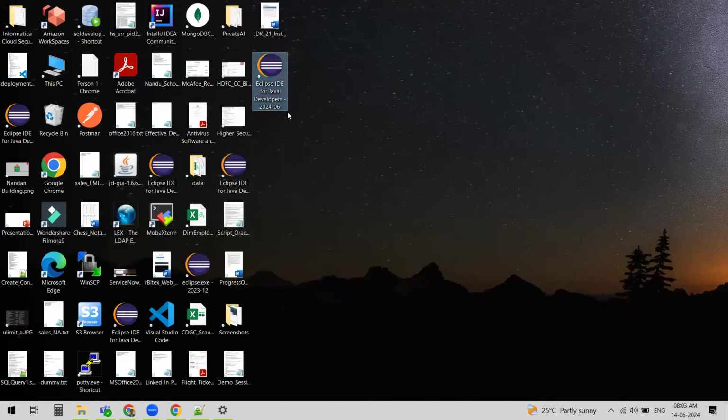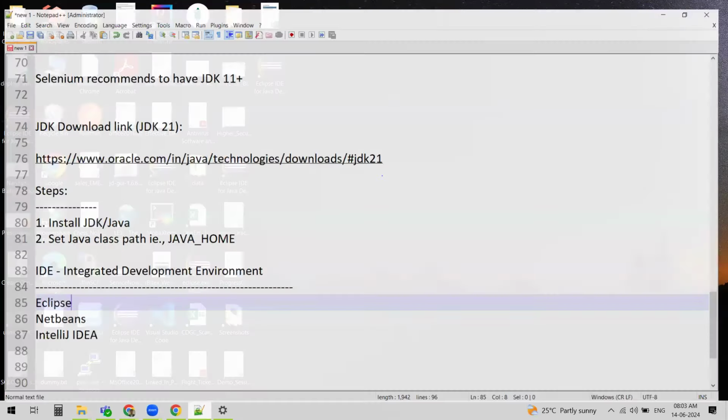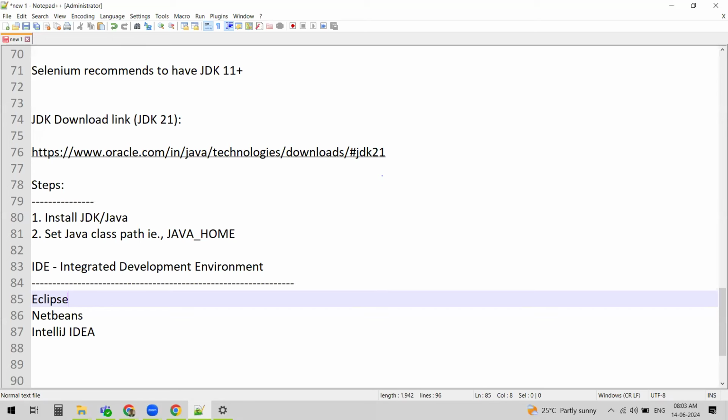And you can see a new icon here. This is the Eclipse icon. If you double click on it, it should launch Eclipse. If you see here, it tried to start and it actually disappeared, right? In some cases, in some latest versions, there's some glitch or bug in Eclipse. When you click on the shortcut, it is not launching Eclipse directly. We do have a workaround for that. We need to add something. I'll show you that.